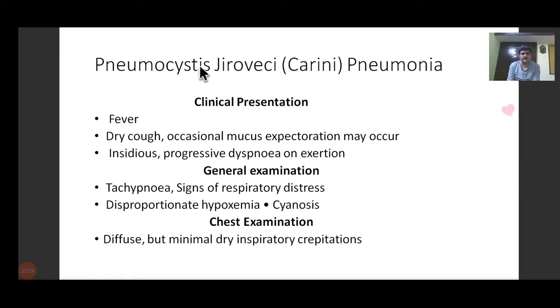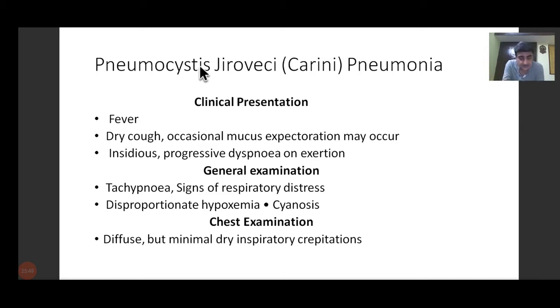On examination, the patient has tachypnea, which means the patient has difficulty in breathing and the respiratory rate is increased. Disproportionate hypoxemia means you check the blood gases or the oxygen levels by saturation, and you find that it is very, very low as compared to the symptoms. Cyanosis may be there in severe cases. On examination, we have very minimal findings. Only on good clinical examination will you be able to appreciate the presence of diffuse but minimal dry inspiratory crackles.